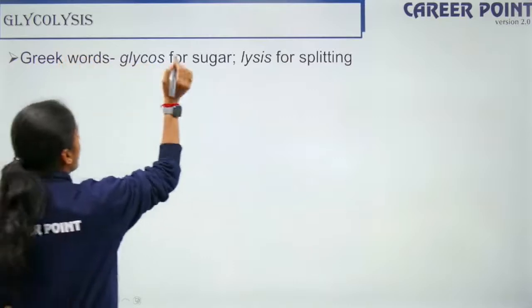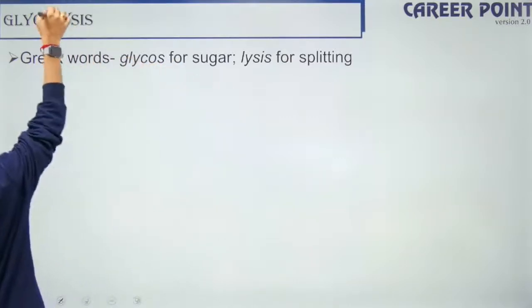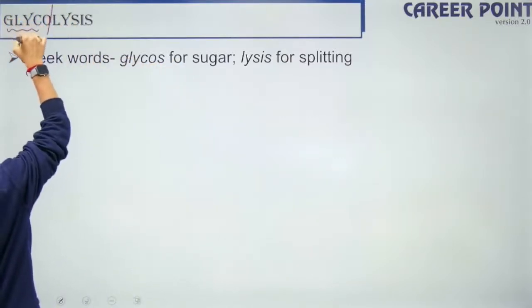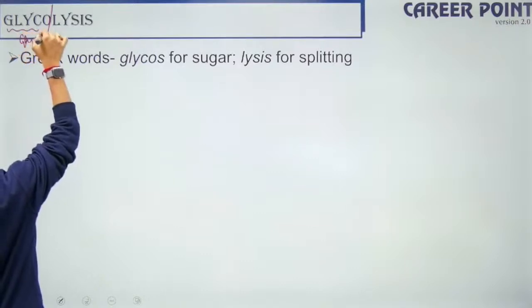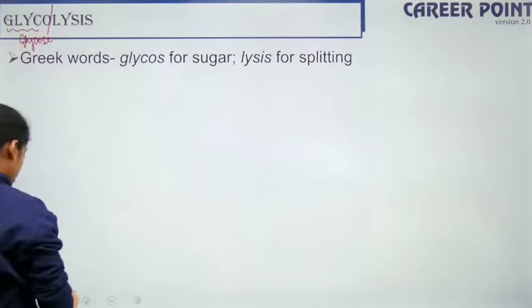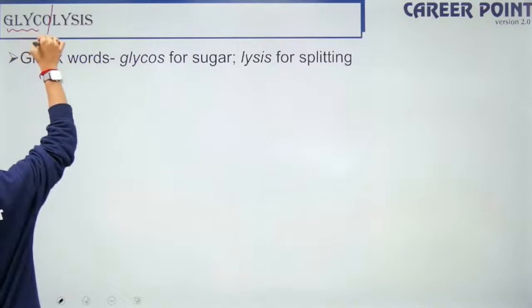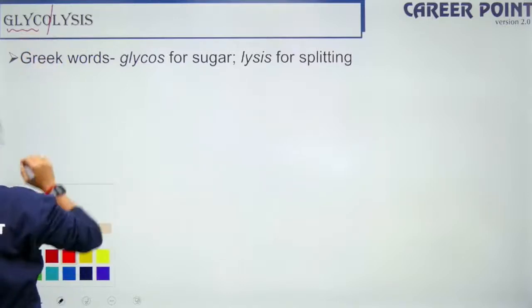So in the Greek word glycolysis, I can split it like this: glyco is sugar, lysis is splitting. I'm sorry, I've written glycolysis once again.